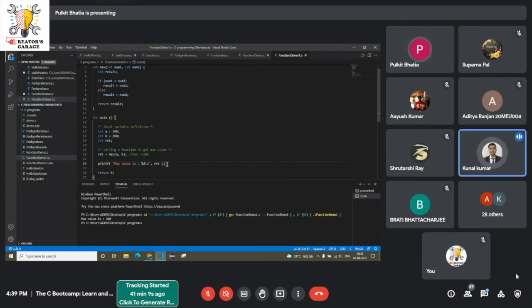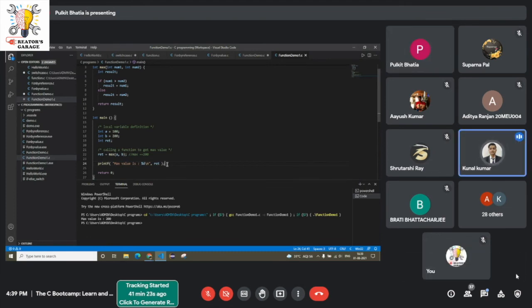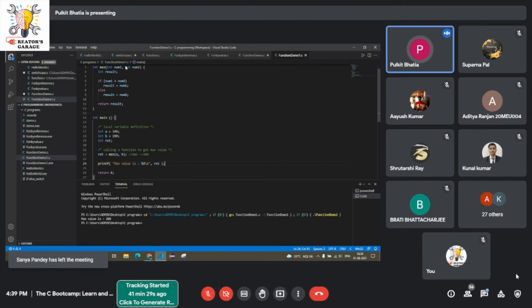Where do we declare the printf function? You are asking this, right? Yes, where am I declaring printf? As we know, printf is a library function. It has been defined in the compiler before. Yes, you are right, the compiler will read this function from the library, not from here. See, in case of user-defined functions like max, I have to declare it manually.